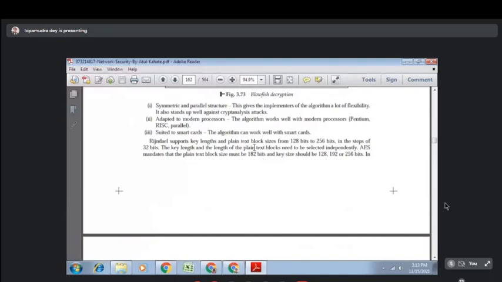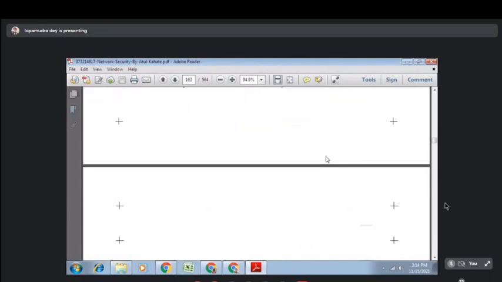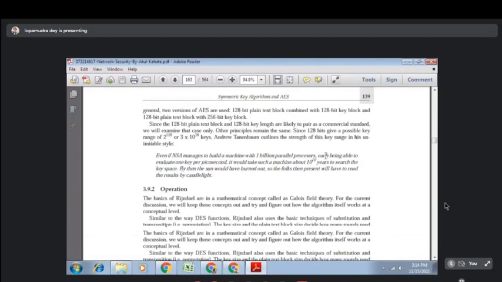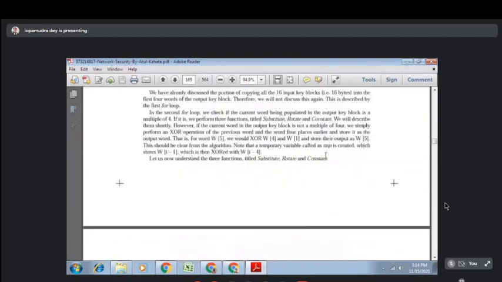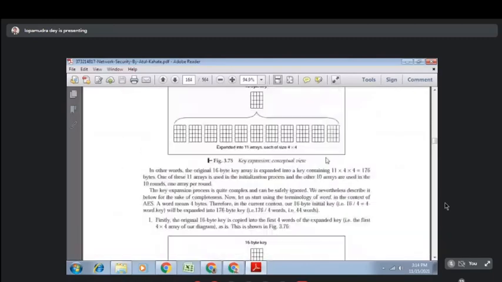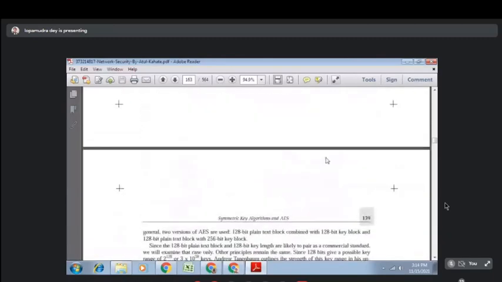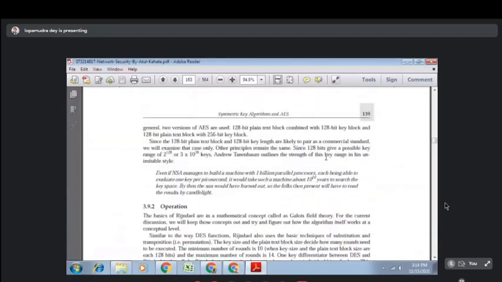The key lengths and plain text size can be 128 bit to 256 bit. Okay, so there is a diagram. There are lots of diagrams. Please pay attention because it is more complicated, just like the DES. Okay, so